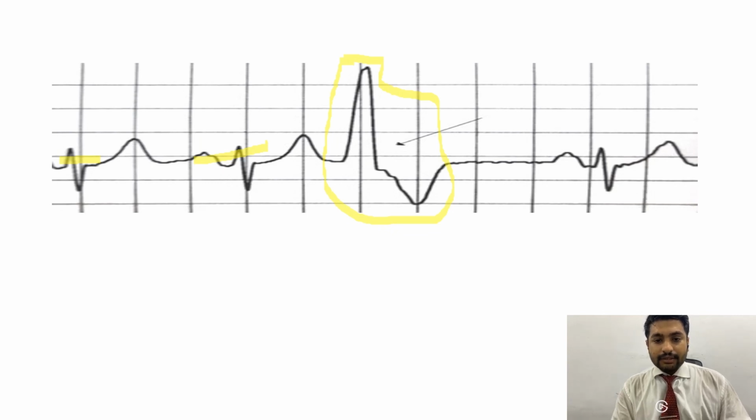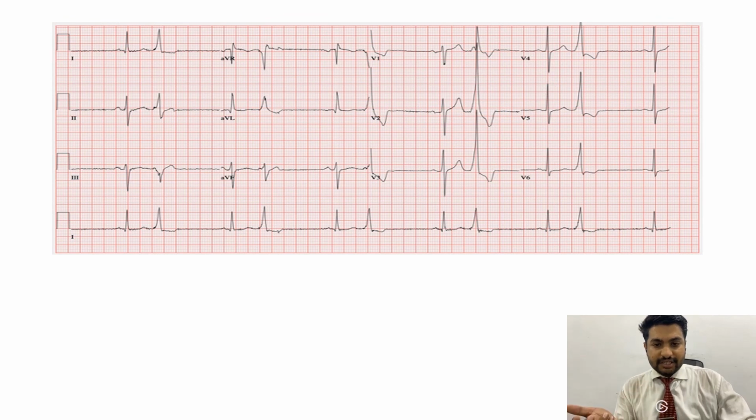All right. So what we see is a broader QRS complex. Why is it a broad QRS complex? Because we have talked about how ectopic beats or ectopic foci in the ventricles generate beats that have broad QRS complexes. We have seen this in ventricular tachycardia, we have seen it in premature ventricular contractions, and we have seen it in ventricular fibrillation. All right. So if you look closely, after that premature beat there is a resting period in between. There is no normal QRS complex. All right. So we have this ECG with us. We can see lead 1, lead 2, lead 3.